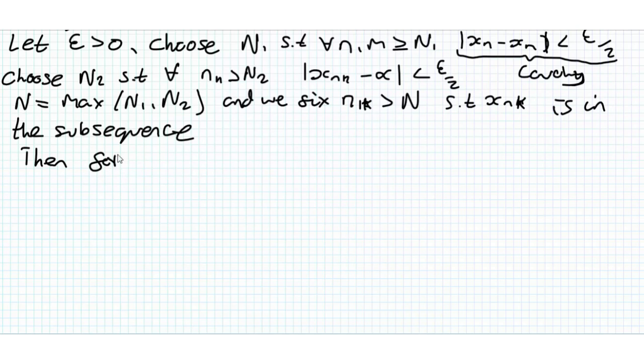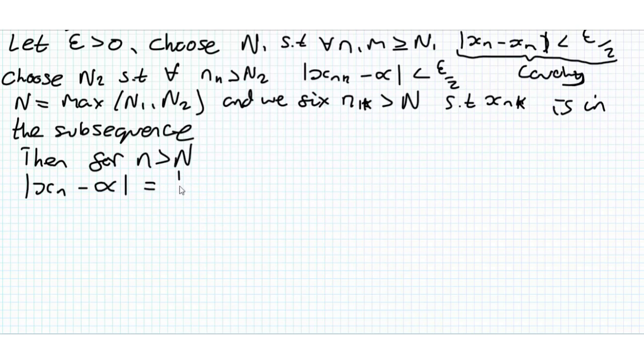Then for n greater than n, we can consider |x_n minus alpha|, because if |x_n minus alpha| is less than or equal to epsilon, then we've proved that x_n converges to alpha. But we can only use the facts that we know from our assumptions.